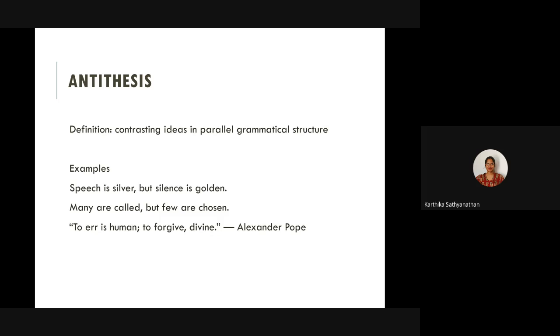The way one part is presented, the other part of the sentence will also have. For example, the first sentence: speech is silver but silence is golden. Two sentences are connected by but, right? In the place of speech there is silence, which is a contrast. In the place of silver there is golden, which is another contrast. Do you see how it is structured? There is a balance in the structure.